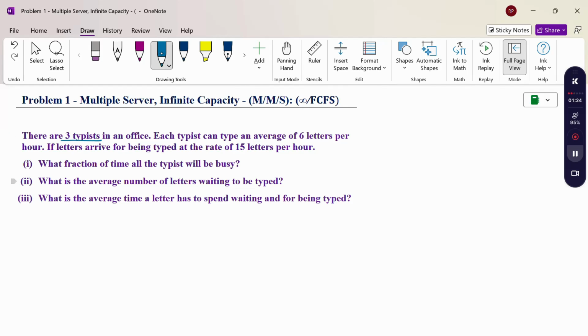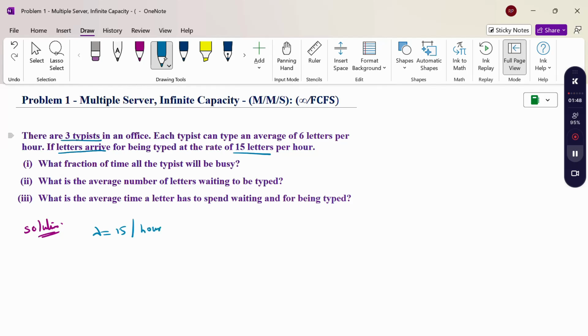Next, check the lambda value and mu value. What is the given lambda value? Lambda is the arrival rate. The arrival rate is the letters arriving, which is 15 letters per hour. Therefore, lambda is 15 letters per hour.